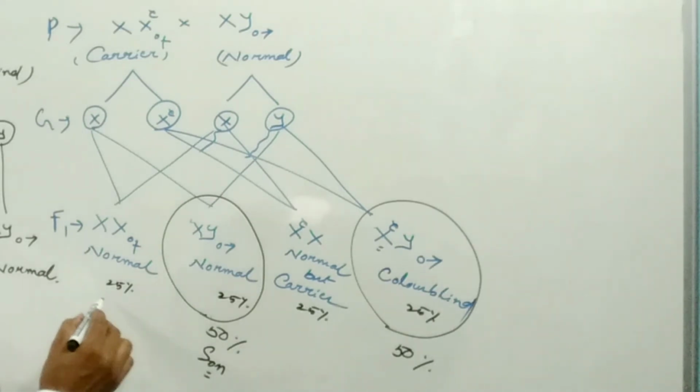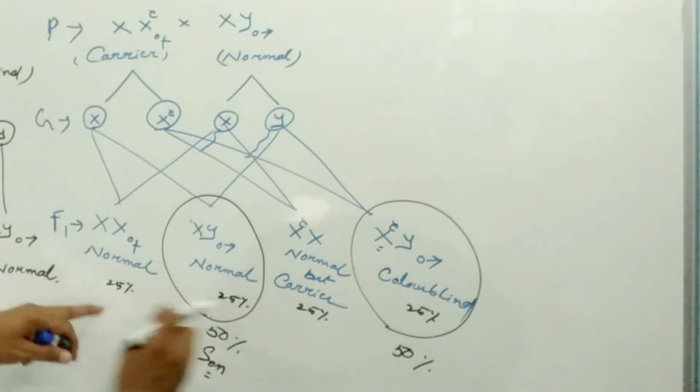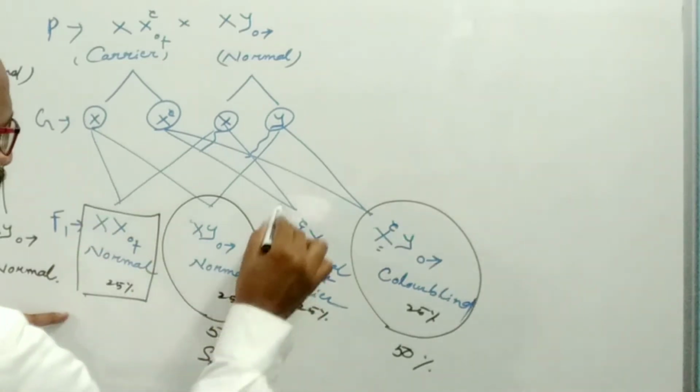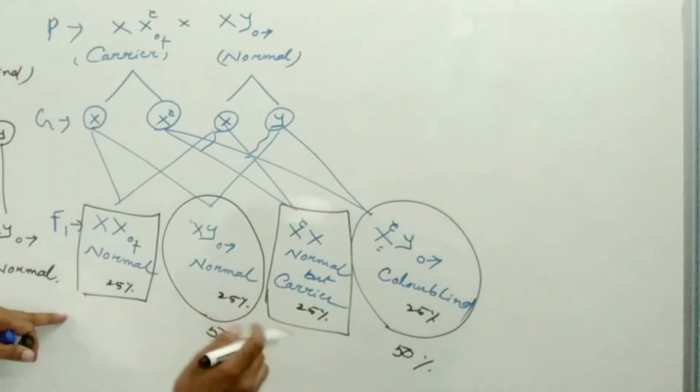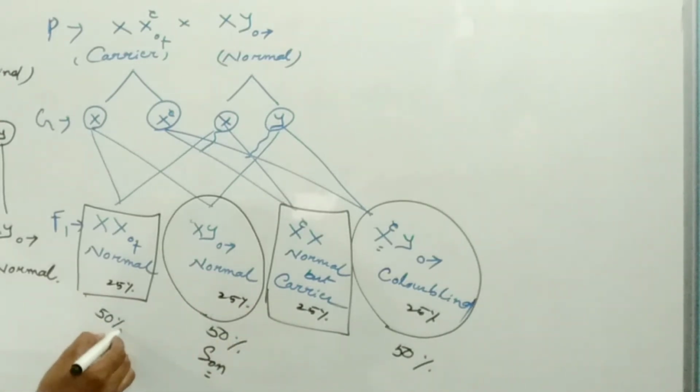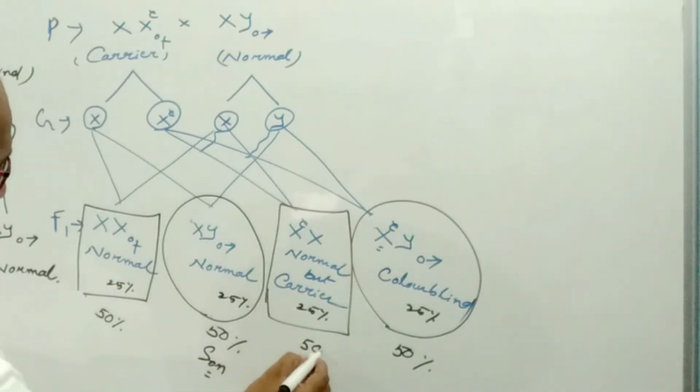And if the two female individuals or daughters are present here, two means 100%, then 50% of daughters will be normal and 50% of daughters will be carriers.